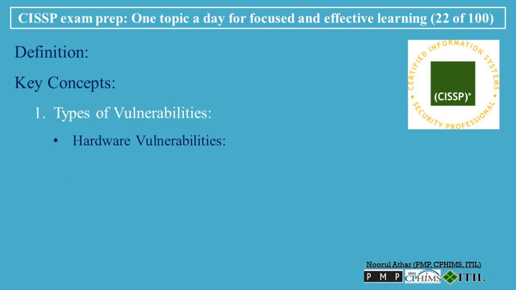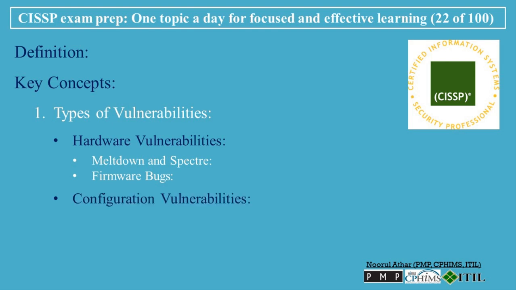Hardware vulnerabilities: physical or logical weaknesses in hardware components that can be exploited to compromise the system. Examples include Meltdown and Spectre, processor vulnerabilities that allow attackers to access sensitive data in memory. Firmware bugs: flaws in the hardware's firmware that attackers can exploit to gain low-level access to systems.